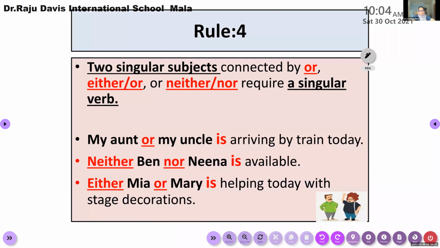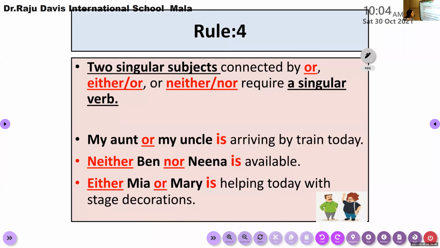Rule number 4, we discussed this rule number 4 also in the class. Here, two singular subjects connected by "or," "either...or," "neither...nor" require a singular verb. Remember, I'm talking about two singular subjects.